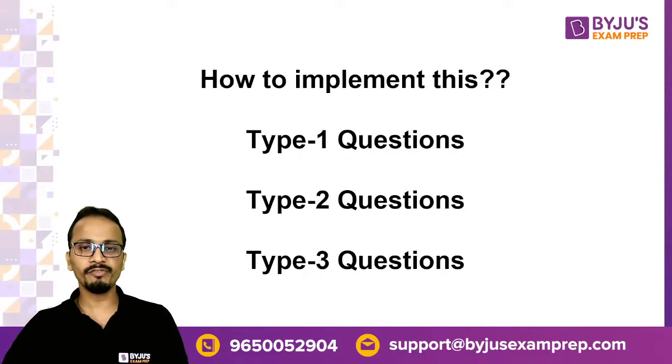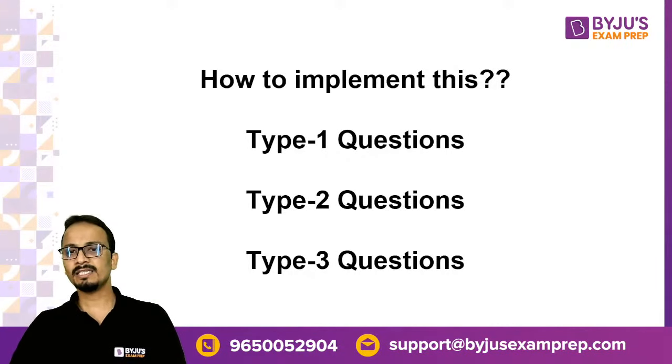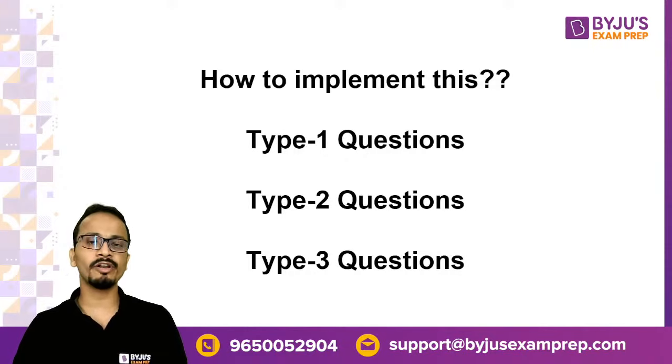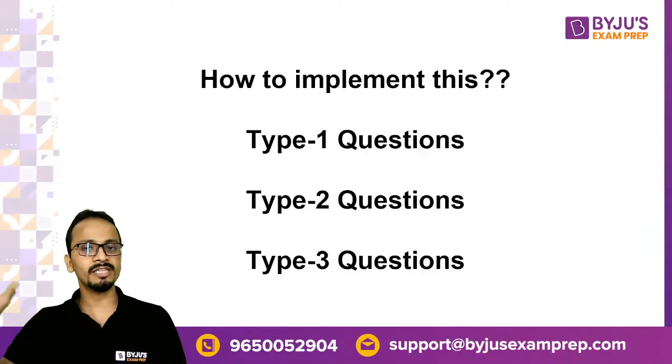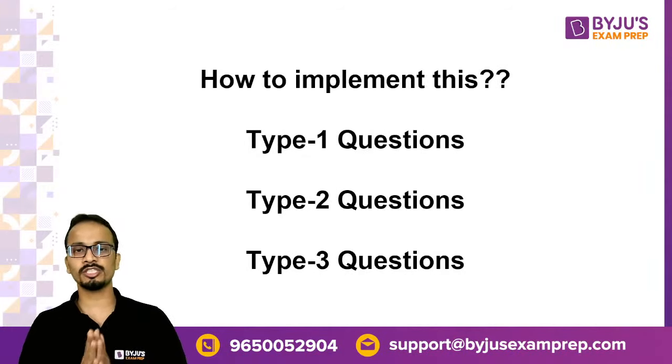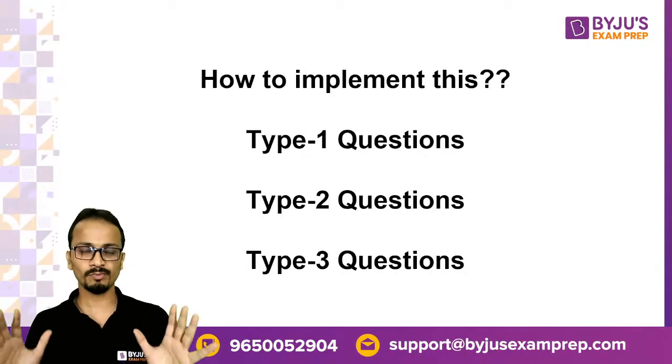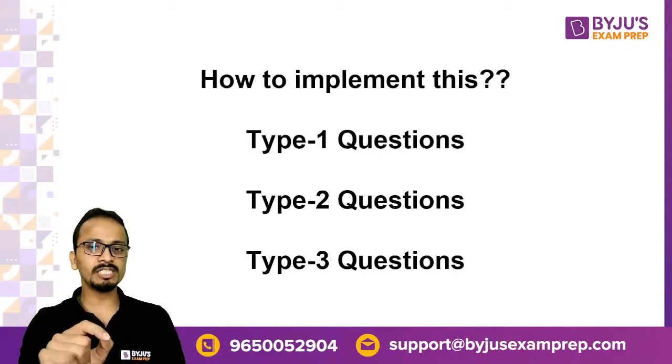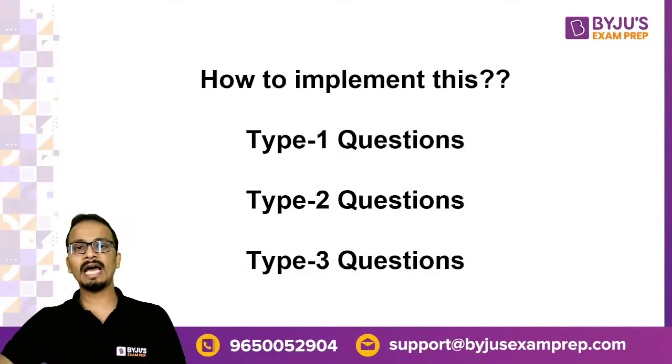So mark for review. All right. And then these questions which are marked for review will be highlighted with a different color in the grid, and these questions will be separated from the questions which you don't want to come back to. All right. So mark an answer for these type 2 questions, mark for review, and then move ahead.